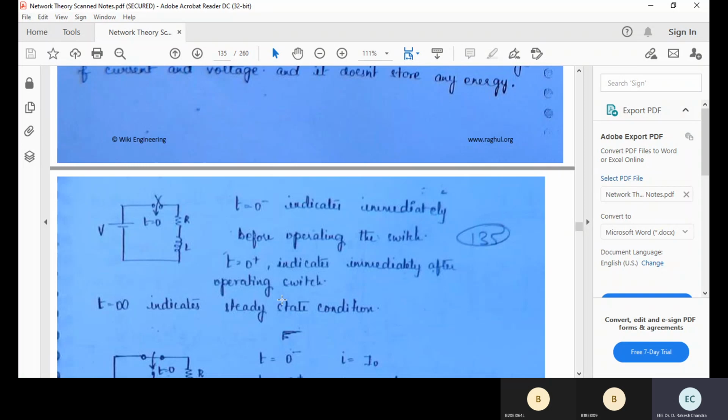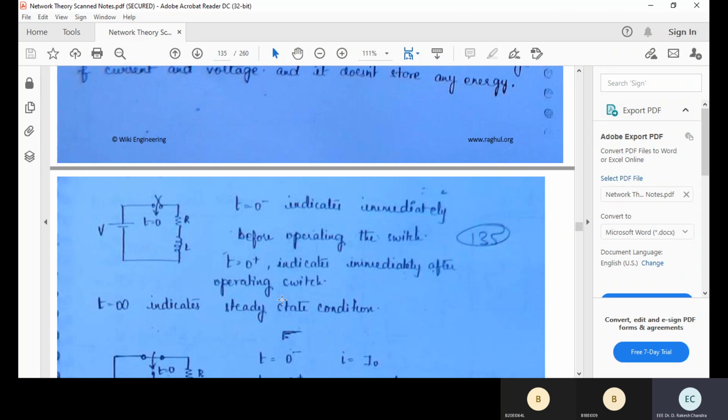What do you mean by t equal to 0 minus and t equal to 0 plus? While defining 0 minus and 0 plus, that means just before the incident and just after the incident. 0 minus means just before the incident, 0 plus means just after the incident. What do you mean by incident? An incident may be a switch close or a switch open.